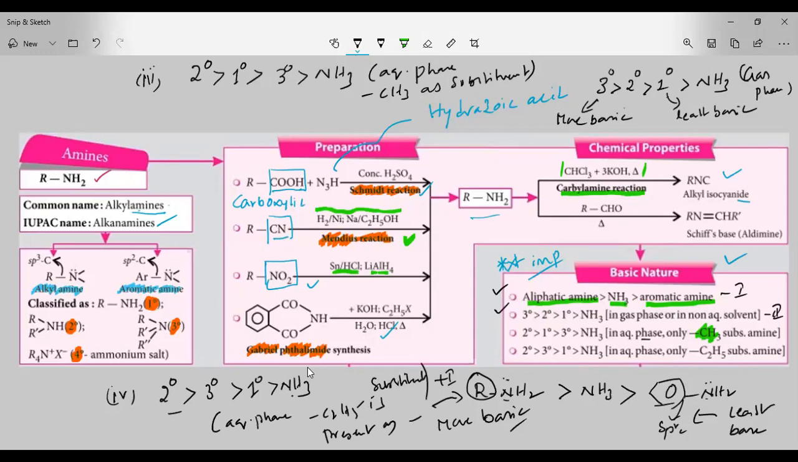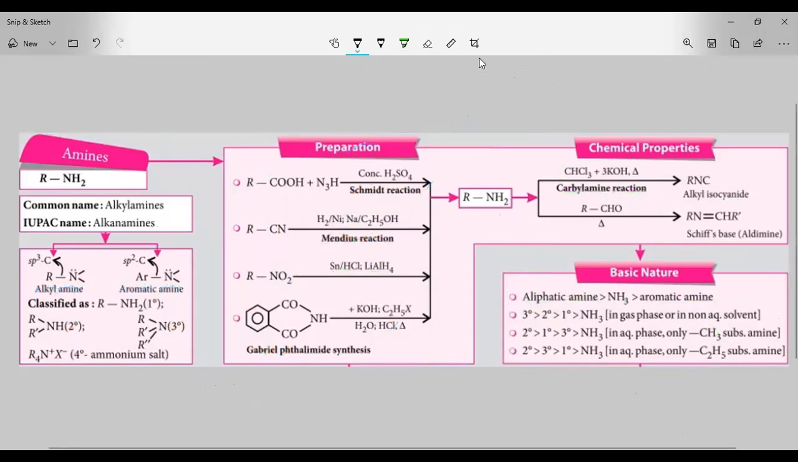So finally, I am going to conclude that you have to remember these four orders. These four orders are very important. Once again, I will explain this. Usually, tertiary amine is greater than secondary amine, secondary amine is greater than primary amine, and primary amine is greater than NH3, when it is in the gas phase. This is the order. In the aqueous phase, again it is of two types.